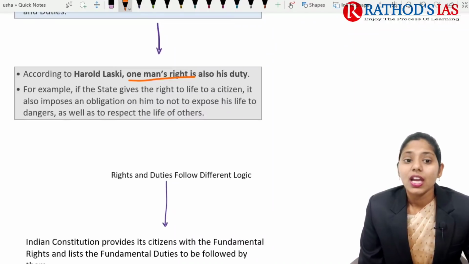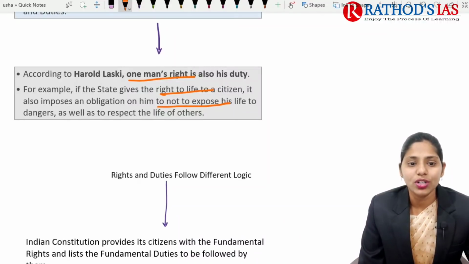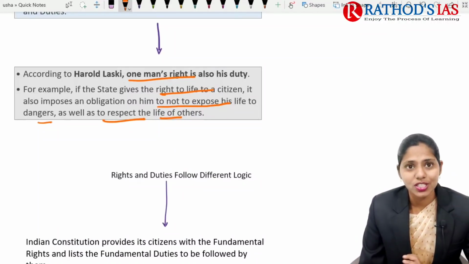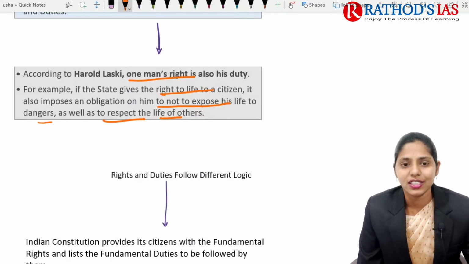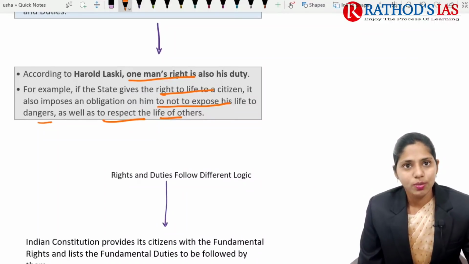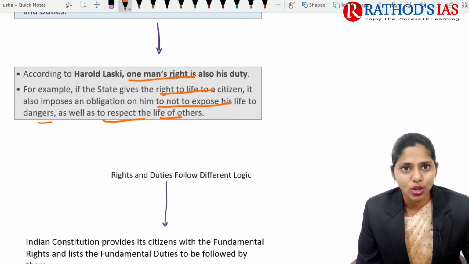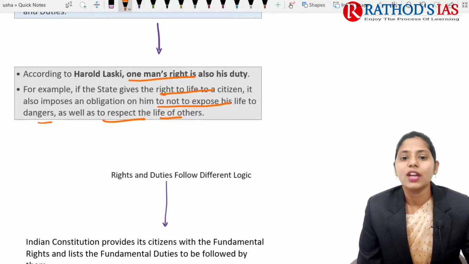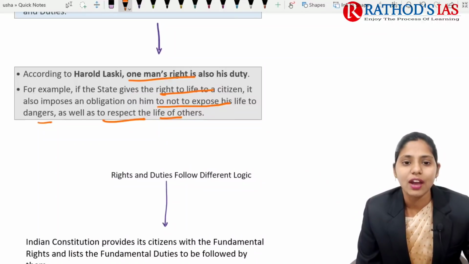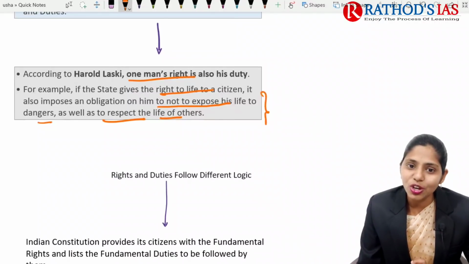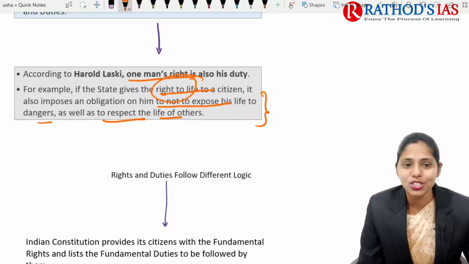For example, if the state gives a right to life to a citizen, it also imposes an obligation on him not to expose his life to dangers, as well as to respect the life of others. So it is a duty. Whenever you are getting the right to life, you will also have duties: you have to respect the life of others and not expose your life to danger. If you are getting one right, you will have duties also.